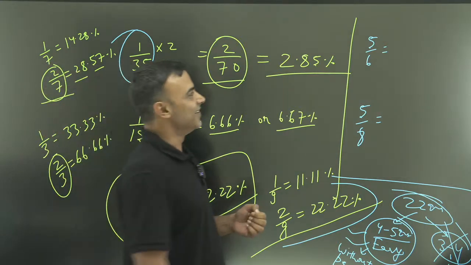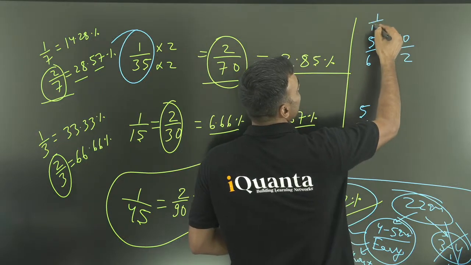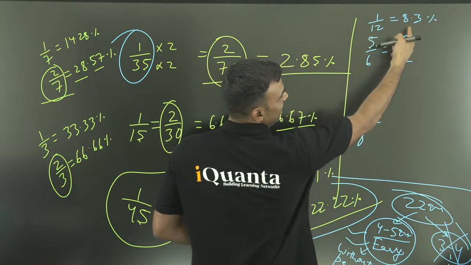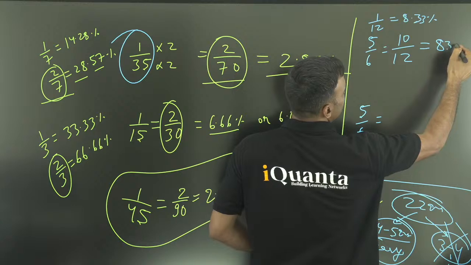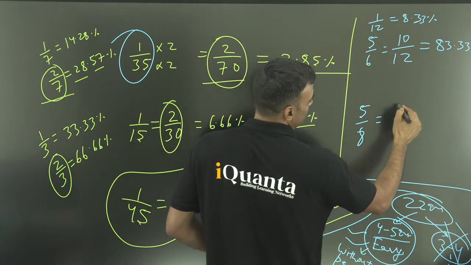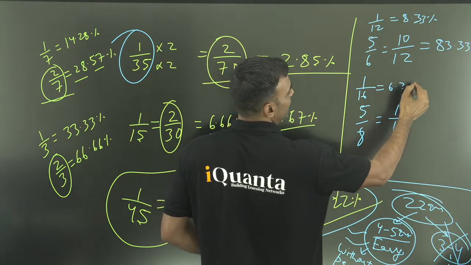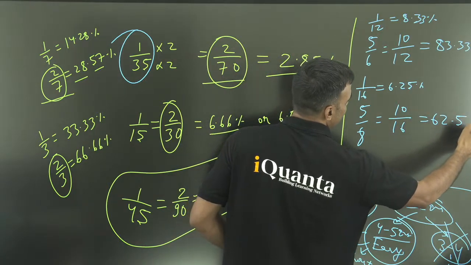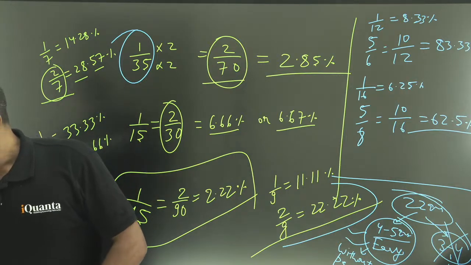Yes, very good. 5 by 6 multiply by 2, you get 10 by 12. Remember, 1 by 12 is 8.33. So 10 by 12 will be 83.33%. Right? 5 by 8 multiply by 2, you get 10 by 16. Remember, 1 by 16 is 6.25%. So 10 by 16 is 62.5%, and so on. So there are so many things that you can explore.